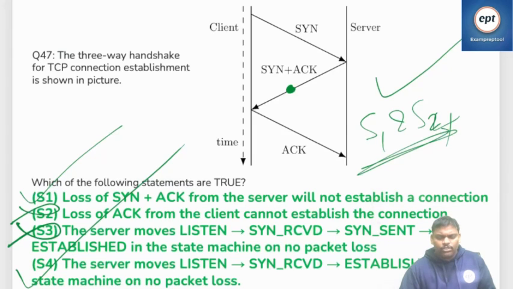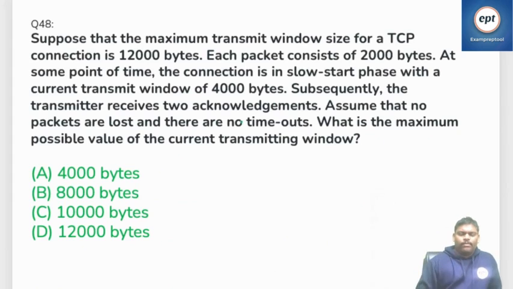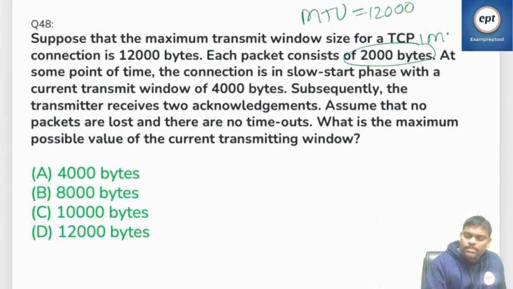Go to question number 48. Read it one time. Suppose that the maximum transmit limit size for a TCP connection is 12,000 bytes, the maximum transferable unit. Each packet consists of 2000 bytes. One MSS is 2000 bytes.